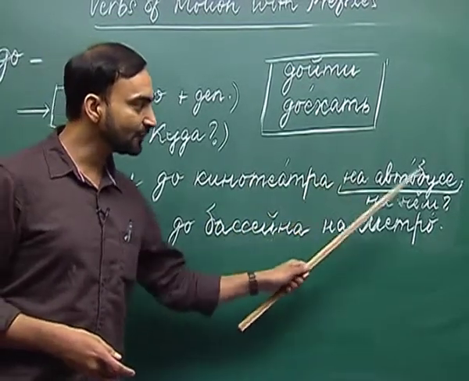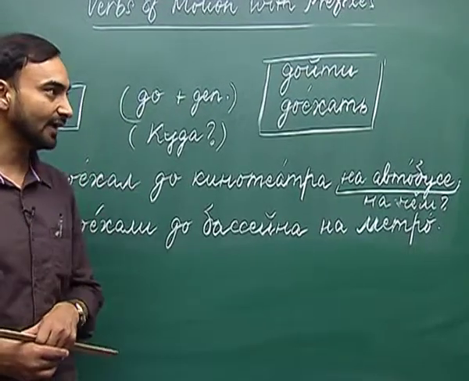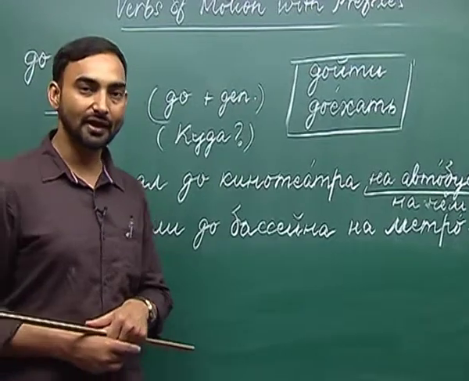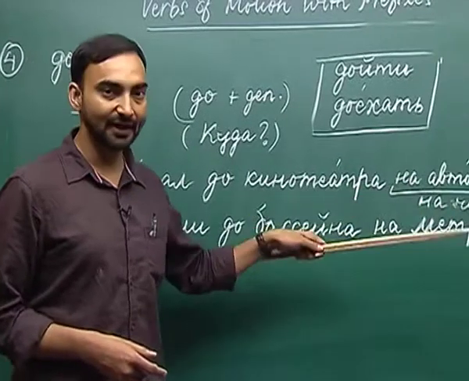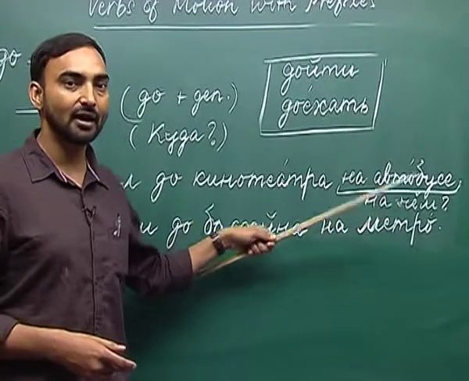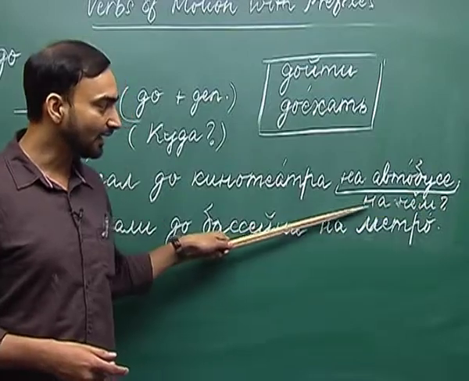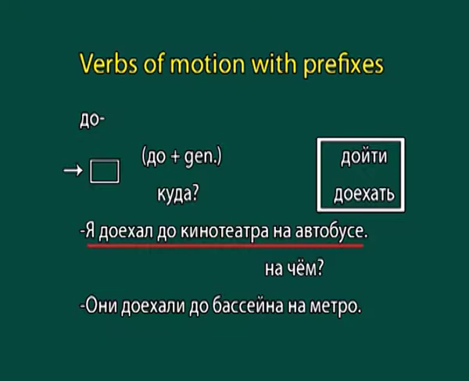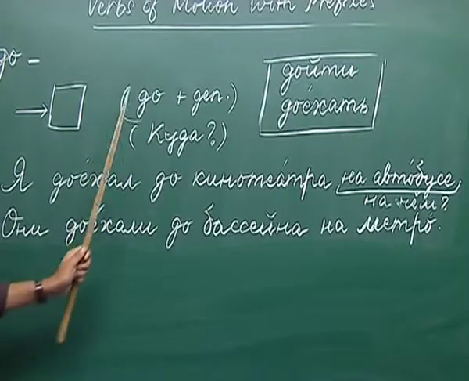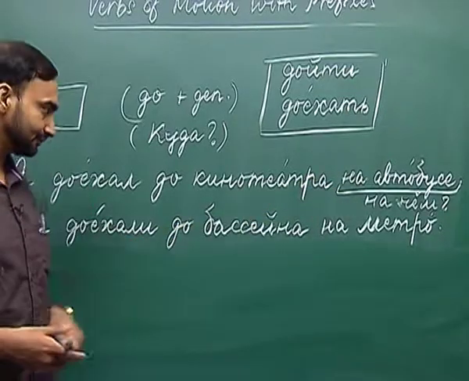Here на автобусе is in the prepositional case. Whenever we have to say that I went or I came to some point on something, whenever we are denoting a vehicle, we use the prepositional case, and it answers the question на чём. Я доехал до кинотеатра на автобусе. I reached the movie hall on a bus.